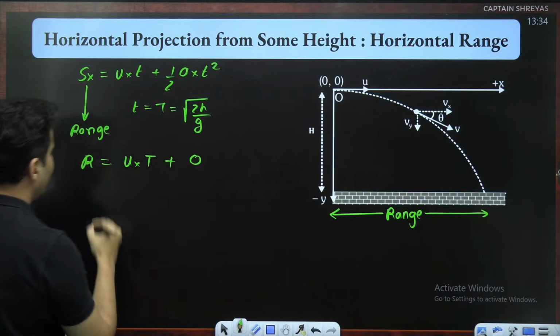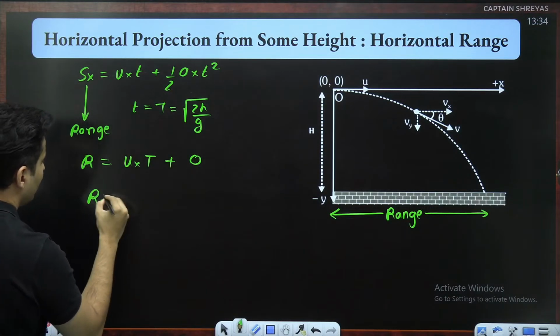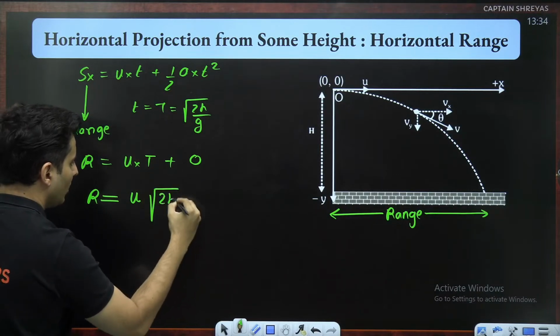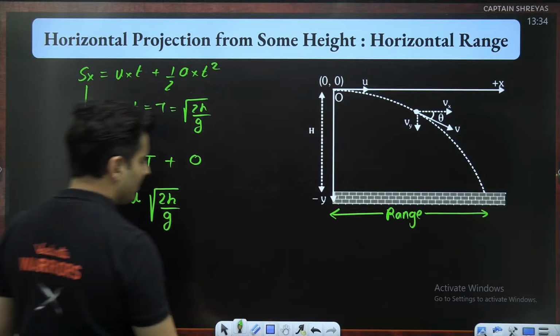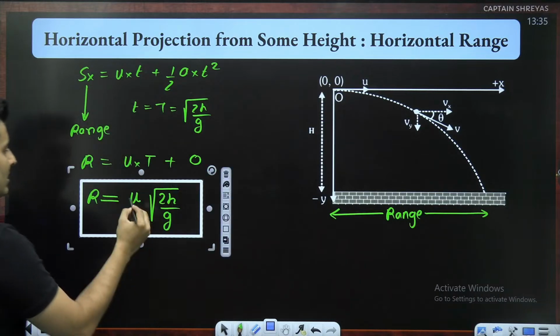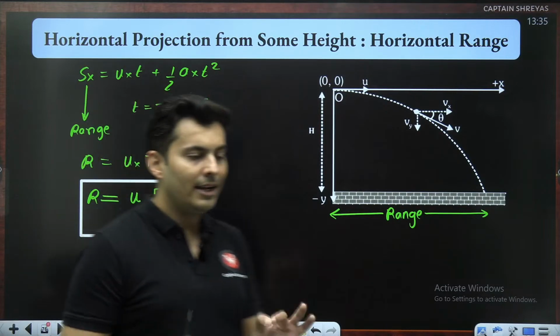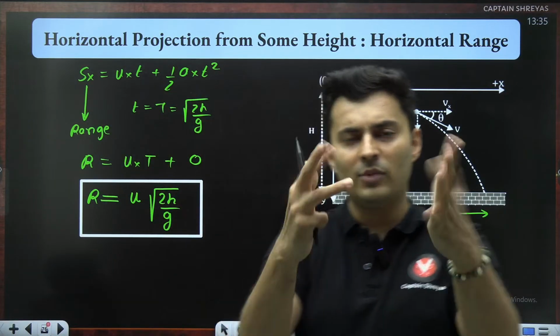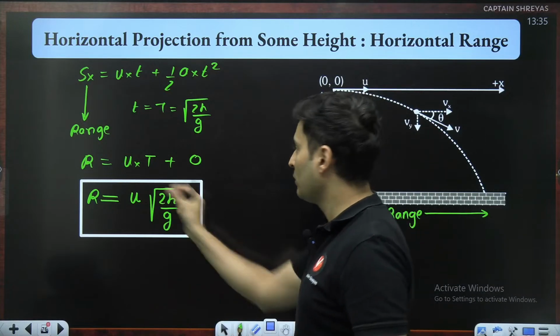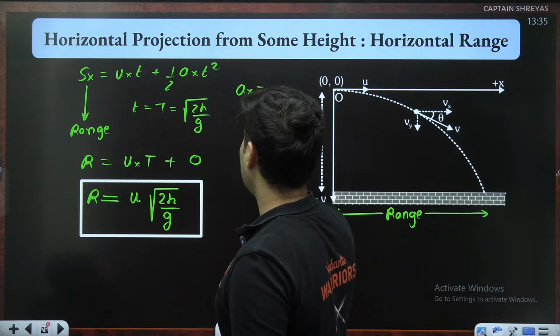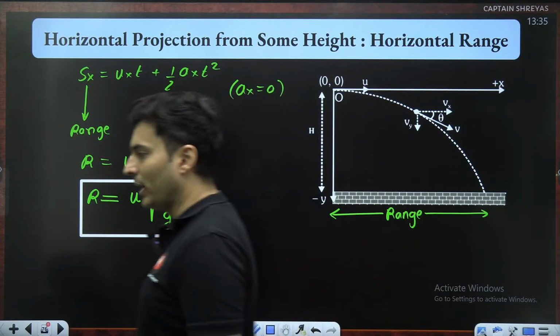So that's why range will be ux into t. ax is a big fat 0. So ux is how much? It is u only, into time, which is root of 2h by g. That's the formula. Range is speed into time. That's it. Very easy to remember. Range is horizontal speed into time, which is root of 2h by g. There is no acceleration in the x direction. Remember that. Acceleration in the x direction is 0. No acceleration.